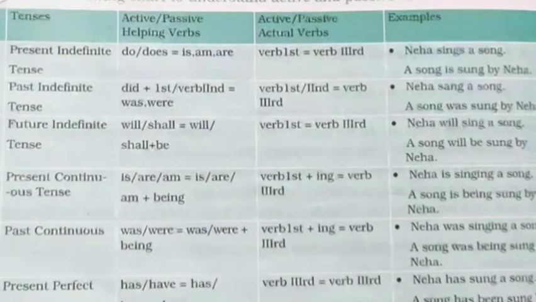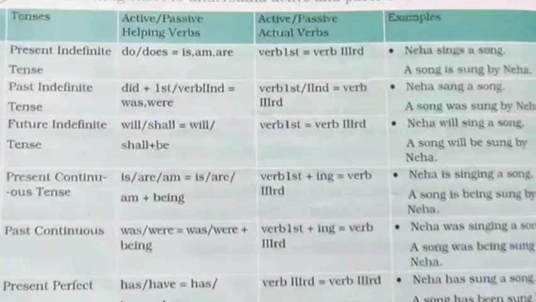Okay, so when the tense is in present indefinite, that means simple present tense, how will the active and passive verbs be? The helping verbs do and does, is, am, are are used in the sentence when the tense is in simple present form. Then the helping verbs will be do for active and does for passive. Okay, now the actual verbs, in the active it will be first form, and in the passive voice it will be third form.